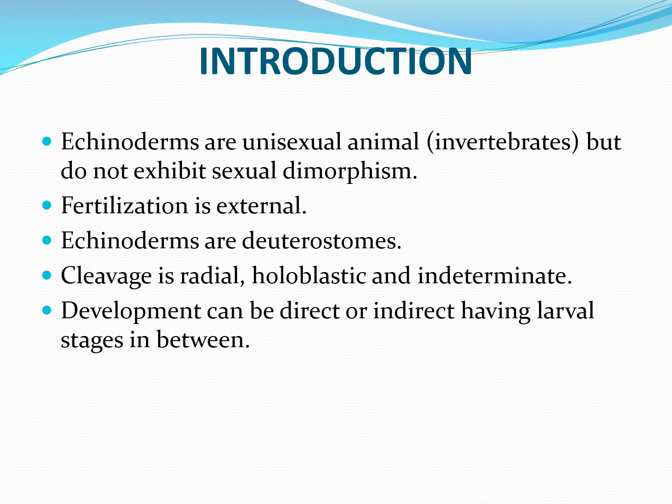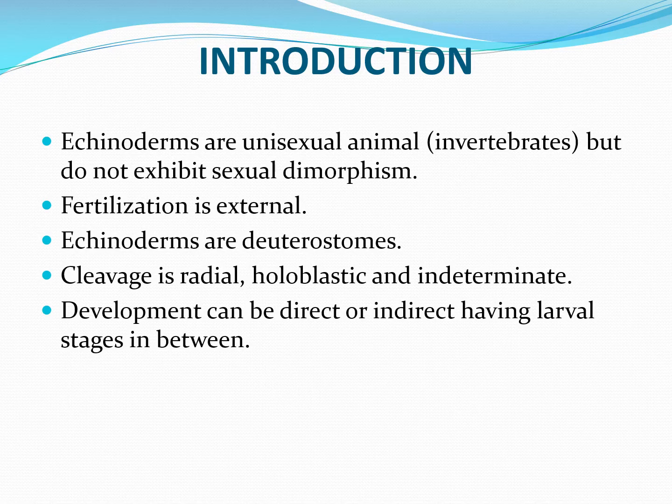Talking about the cleavage, it is radial, holoblastic and indeterminate. Holoblastic cleavage means that the zygote and blastomeres are completely divided during the cleavage. And indeterminate cleavage means that the fate of each embryonic cell is not predetermined. It is not fixed and it can be altered. So each cell has an ability to develop into a complete embryo if isolated.